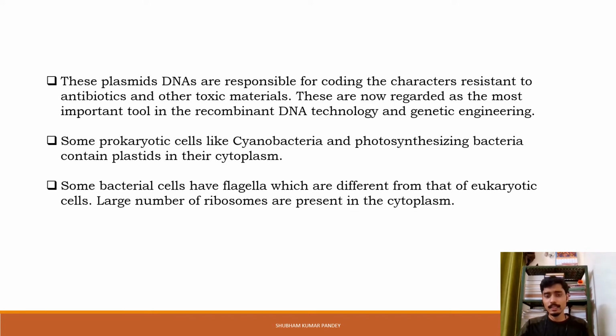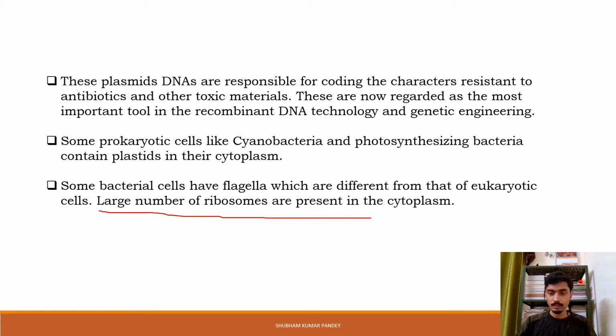Some bacterial cells have flagella, which are different from those of eukaryotic cells. Flagella are locomotory organs present in prokaryotic cells, but they are different from eukaryotic cells. Many eukaryotic cells also contain flagella, but these flagella are different from prokaryotic flagella. And a large number of ribosomes are present in the cytoplasm.